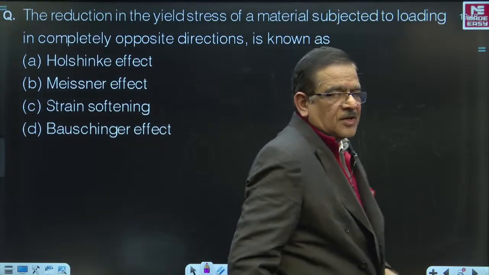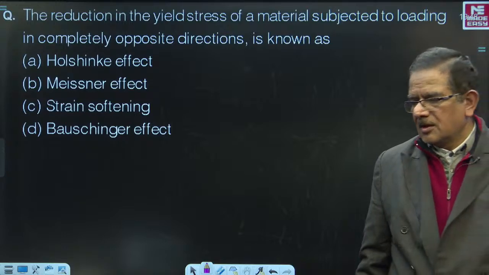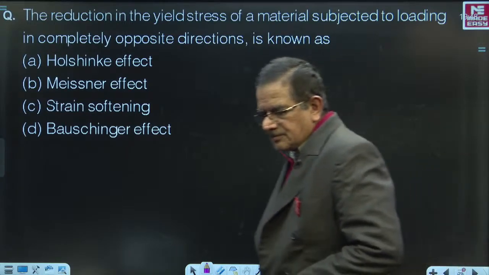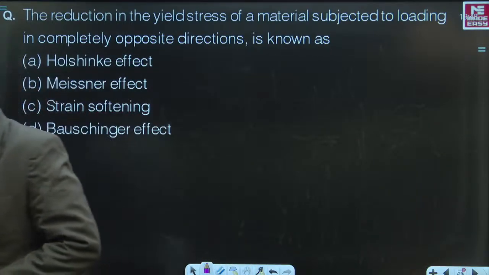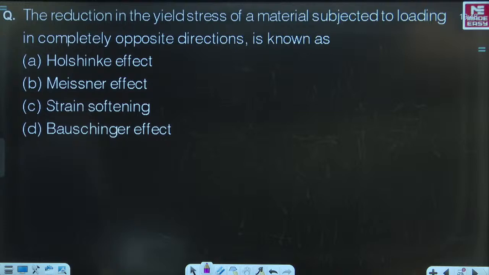Another question is there in front of you, on the screen, please. The reduction in the yield stress of a material subjected to loading in completely opposite directions is known as Helsinki effect, Misner effect, strain softening, or Bauschinger effect.